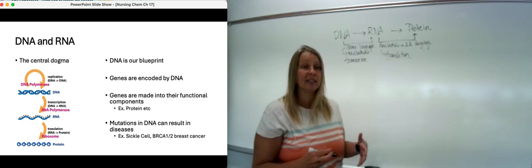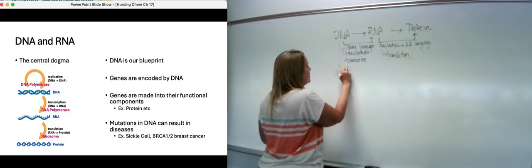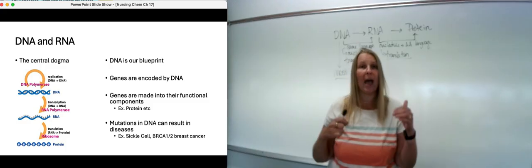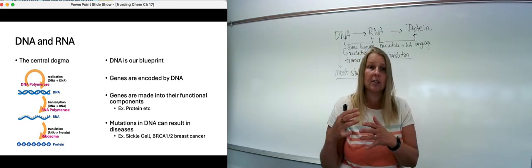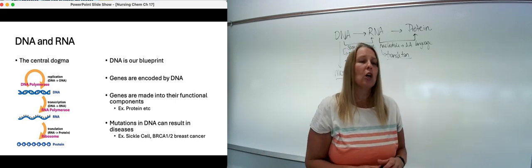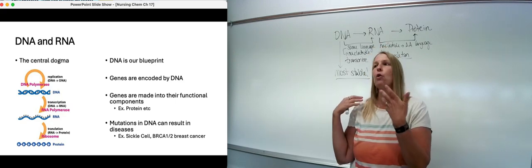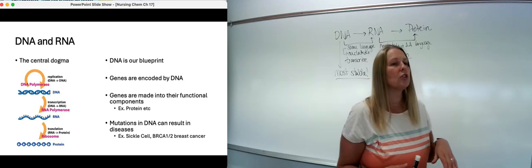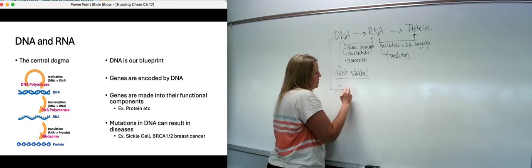But for right now, the biggest thing to remember is the DNA. DNA is the most stable, and it is our blueprint. DNA is much more stable than RNA, and that's important because that is what we pass along to our offspring. If it was not stable and it was easily degraded, that introduces mutations and other pieces of potentially bad information that can flow from one blueprint to another. If you're making a blueprint and that blueprint has a flaw where you forget to include the electrical panel or you put an elevator where there should be the plumbing, that can be an issue. So this blueprint that we have that's more stable, DNA, encodes all of our genes.